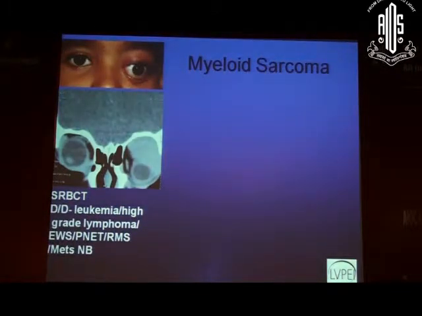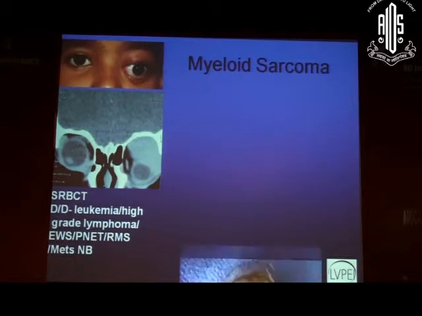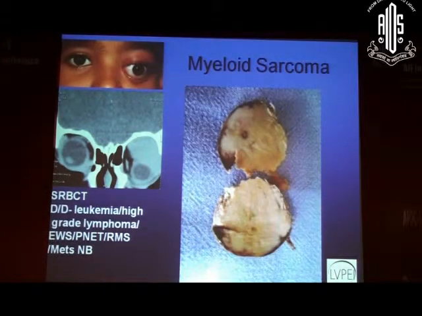So another, not very common, yes, but we see myeloid sarcomas, which were previously known as chloromas, then they were called brown tumors, and then myelogenous sarcomas, myeloblastic sarcomas, and then granulocytic sarcomas. But currently, WHO favors the term myeloid sarcomas. Again, when this tumor comes, this is how the gross is.